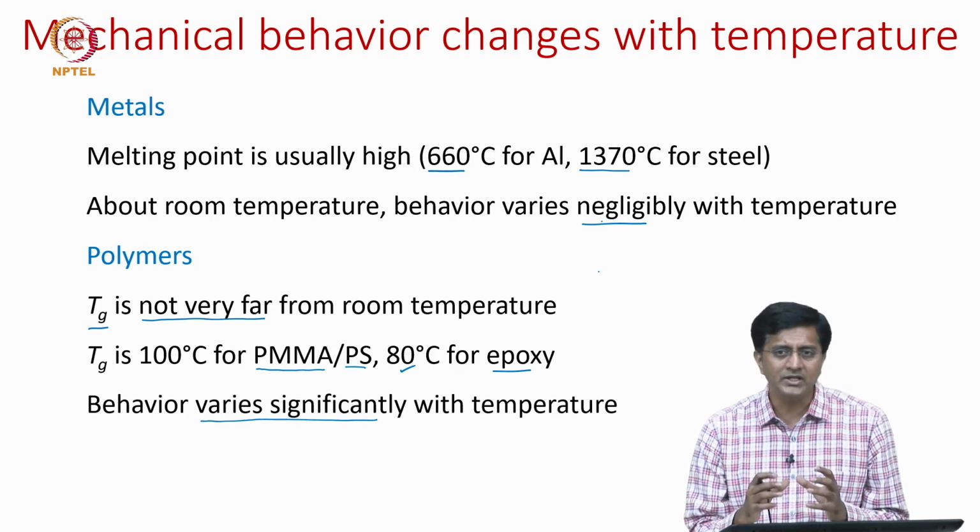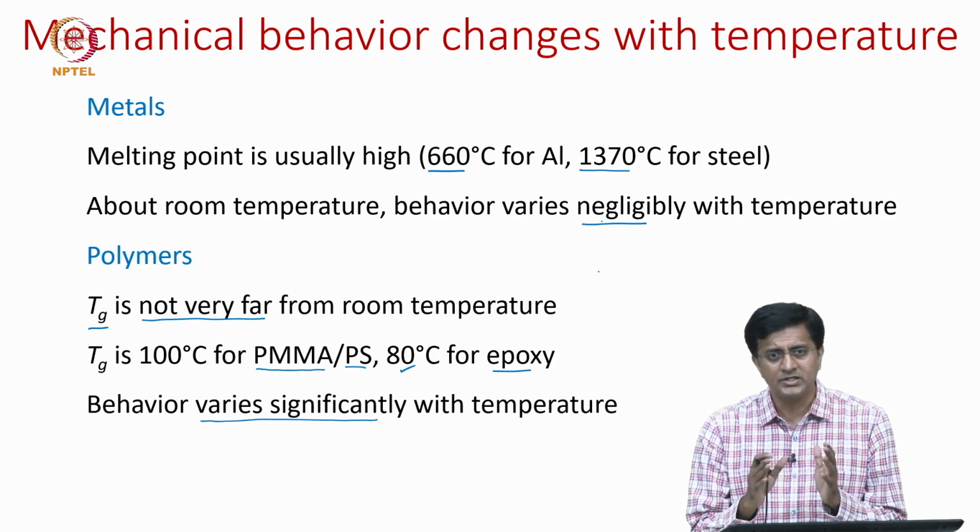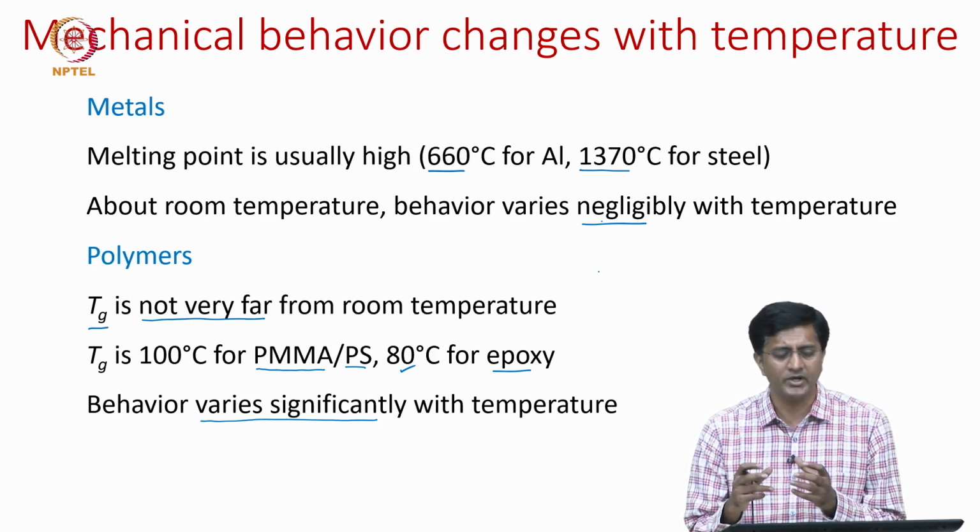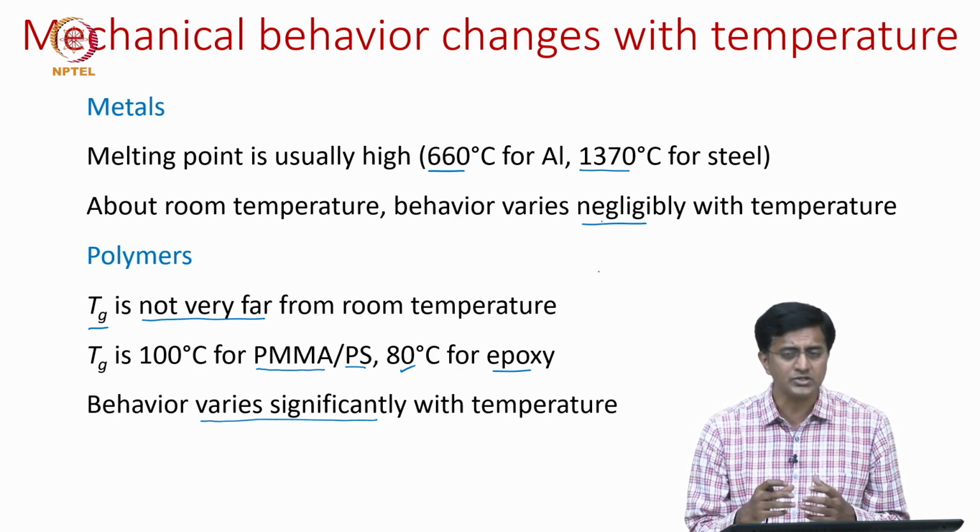So, what we are seeing here is that for metals, slight changes at room temperature do not really affect the mechanical behavior, but for polymers slight changes at room temperature do affect the mechanical behavior because we are very close to the glass transition temperature.